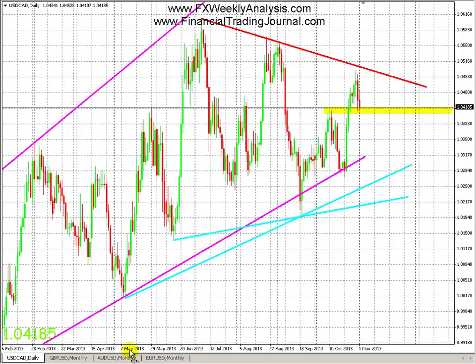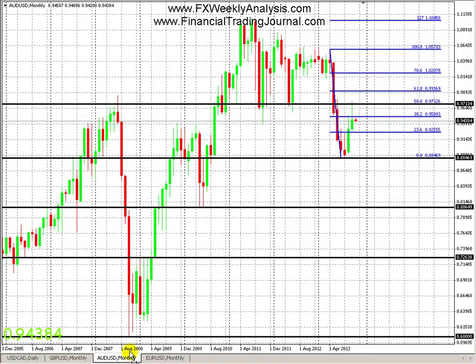So moving on, the next pair we have is the Aussie dollar. Just a continuation of last week, we bounced off of the 975 level, which was near the 50% fib level. It continued moving down for most of that week, and this week as well, it continued moving down. Not really much of a pullback. And currently we are closing the month below the 38.2 fib level. So that's a good sign for bears.